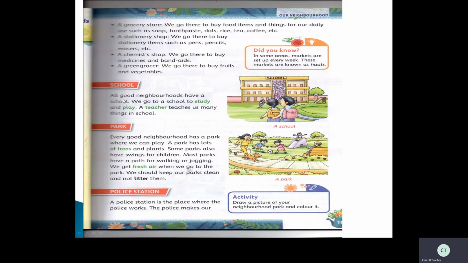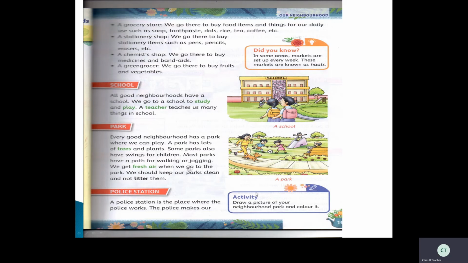Okay, children? Now see school. So all neighborhoods have a school. We go to school to study and play. Why do we go to school? To study and play. A teacher teaches us many things in school. Okay, children? So you know very well about school. Are you missing your school? Yeah, we are missing our school.